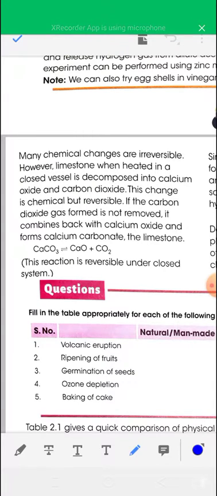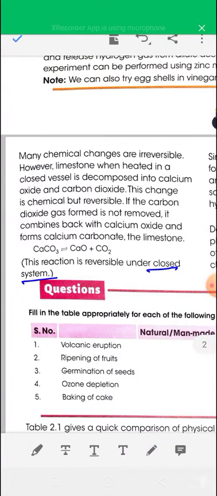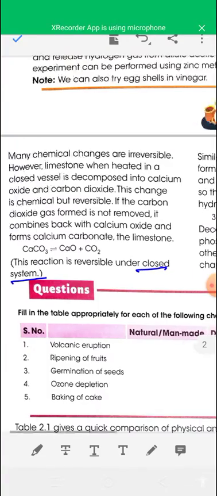So in a closed vessel, this reaction is reversible. But if you carry out the same reaction, heating of limestone, in an open vessel, then the reaction will be irreversible. Remember that.